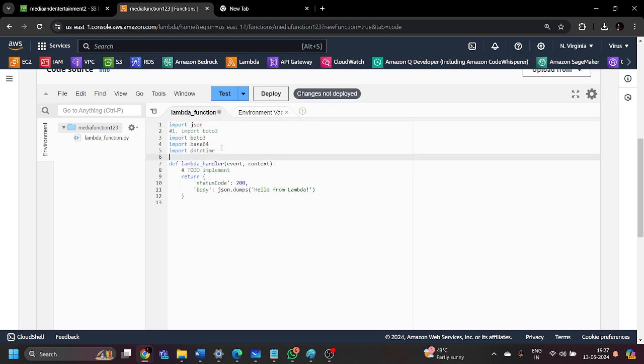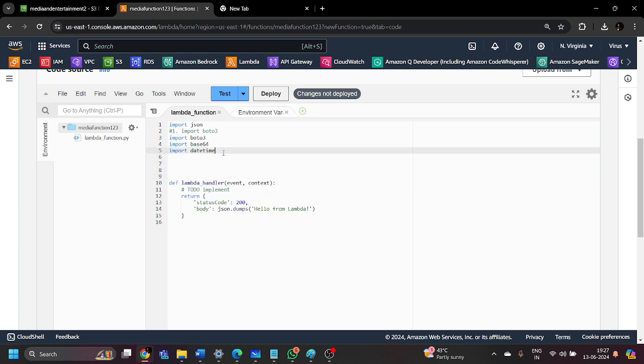The first point is that we are going to import the necessary libraries to perform this entire project, in which we have JSON, Boto3, base64, and datetime. JSON is going to help us with JSON data, which is a common data format nowadays. Boto3 is the software development kit from AWS for Python, so we are going to use Boto3 to interact with the different AWS services.